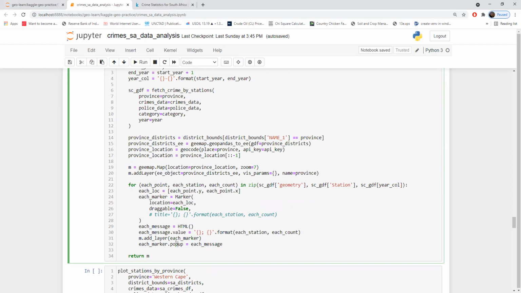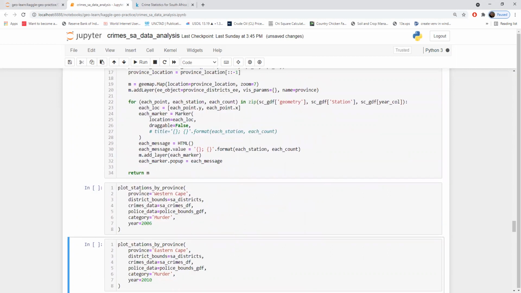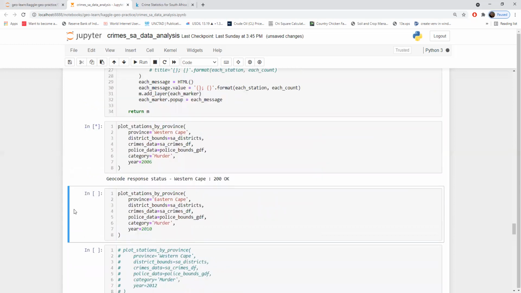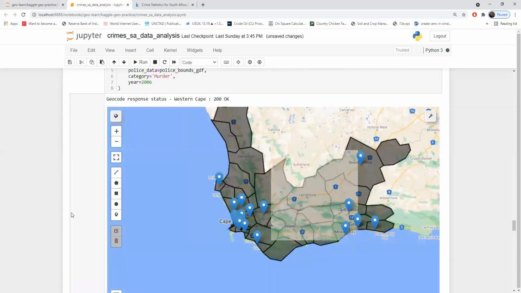The pop-up has to be showing the name of the station along with how many cases were reported. So we can see the plot. Now when I just call this function by passing the parameter values, it takes some time to load the map. Yeah. So we have this visualization.